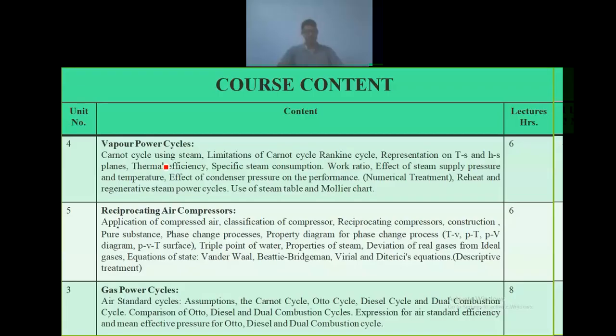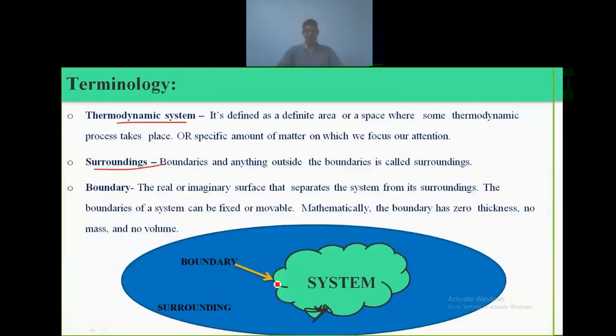Another terminology is system, thermodynamic system, surrounding, and thermodynamic boundary. What is meant by system? It is defined as a definite area of space where some thermodynamic process takes place, or a specific amount of matter on which we focus our attention. In nature there is a large universe.